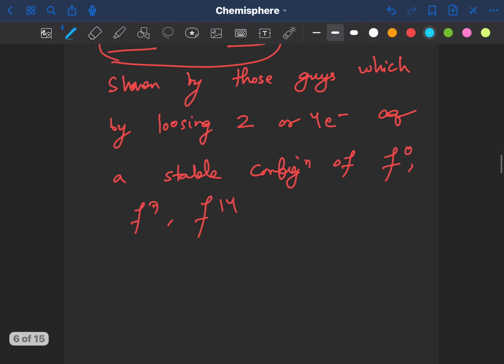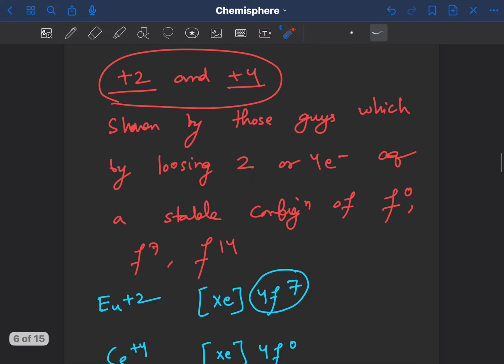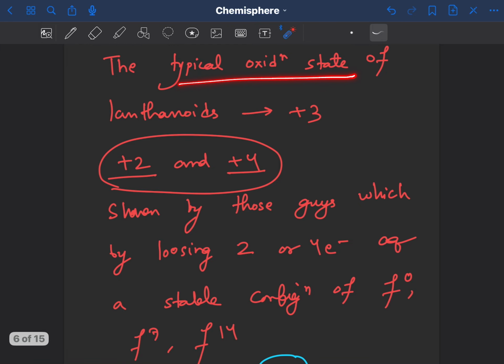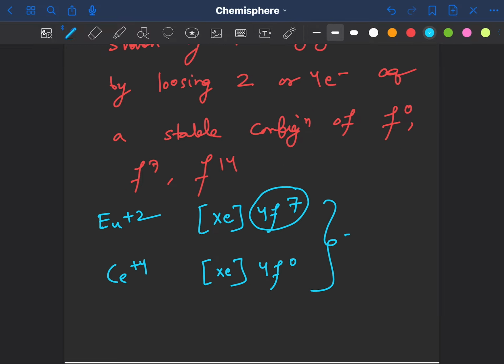So for example, to support our statement, we have europium+2. The configuration is xenon 4f7. You can see it is exactly half filled. And one more example is cerium+4, which is xenon 4f0, so it has a xenon core, right? So yes, they do show +2 and +4, but as I mentioned, the typical or more stable oxidation state of lanthanoids is +3. In each case, they revert back to the more stable oxidation state of +3, either by loss or gain of an electron.